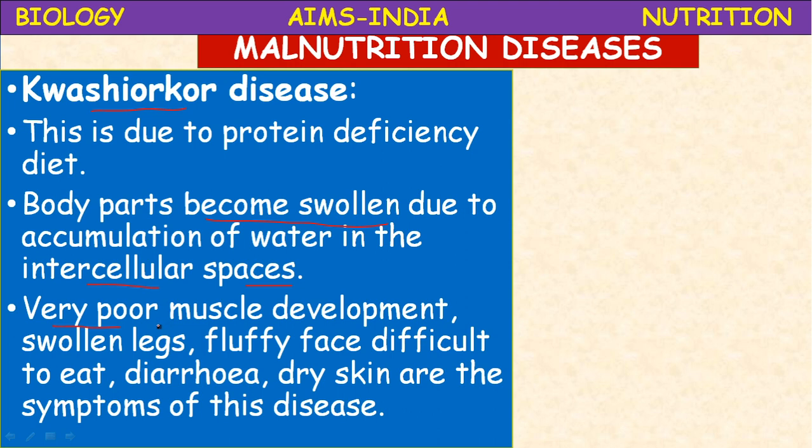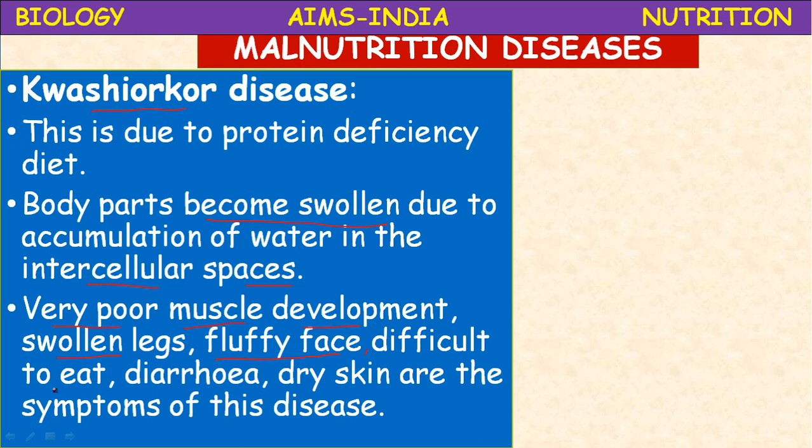Here, due to protein deficiency, there is poor growth of muscles. Then swollen legs due to accumulation of intercellular water. Then a fluffy face, moon-like appearance of the face. And it is difficult to eat, meaning loss of appetite.